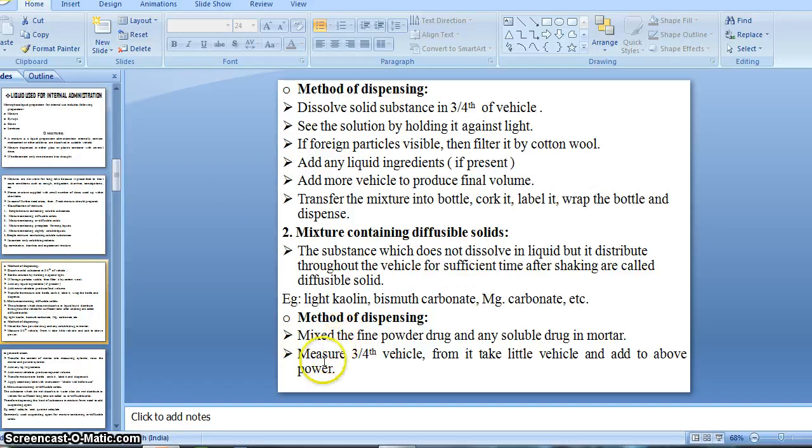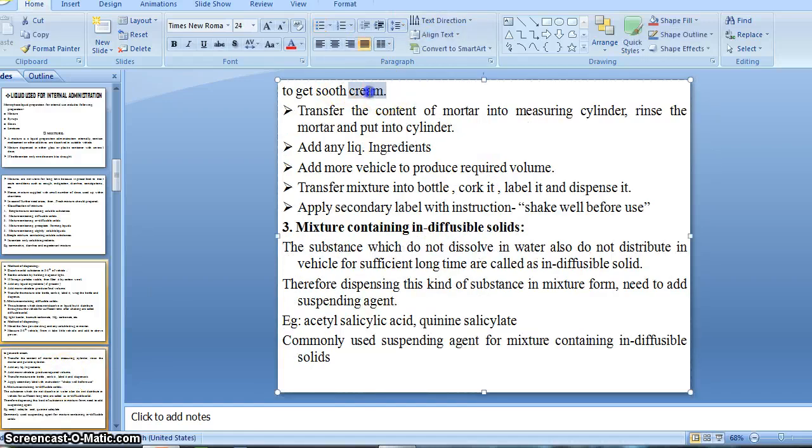To get a smooth cream means this is our powder which we prepared. We mixed it, then we add a small portion of the vehicle to it and make a smooth cream of it, right. Then transfer the content of the mortar into a measuring cylinder. After obtaining the cream, we have to transfer that cream into the measuring cylinder.